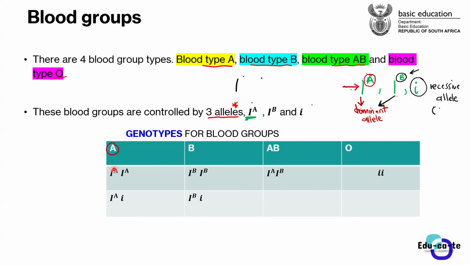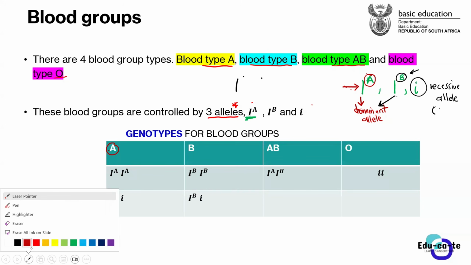So they can have two of these alleles, and all of them are dominant alleles. So this is like AA. Remember, guys, there must be two alleles per gene. For us to have a genotype, we must have two alleles, just as we've been doing. So for us to say that you are blood group A, it means that you must have these two dominant alleles. Both of these are dominant alleles, so we'll say that this is homozygous dominant for blood type A.